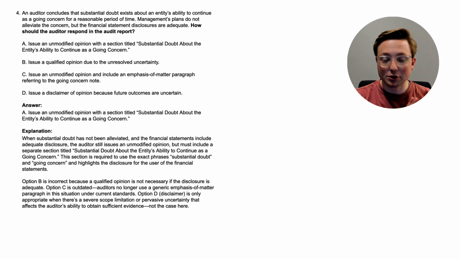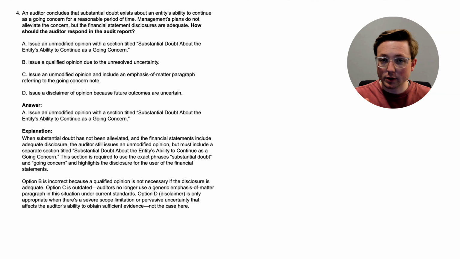So maybe if you took the CPA exam a long time ago, that might have been something that was tested, but now it's different. Option D, a disclaimer of opinion, is only appropriate when there is a severe scope limitation or pervasive uncertainty that affects the auditor's ability to obtain sufficient evidence. And that's not the case here because, again, they have adequate disclosure, and it's not that they couldn't get evidence. It's just that management's plan doesn't really alleviate the auditor's concern about the going concern of the company.